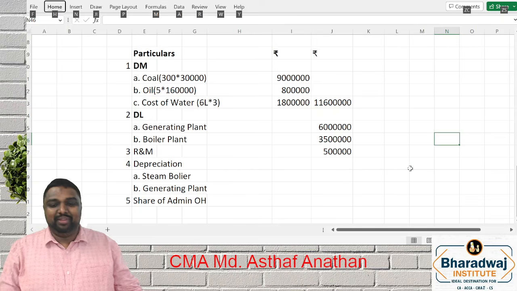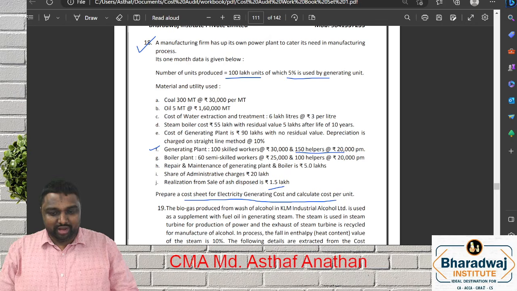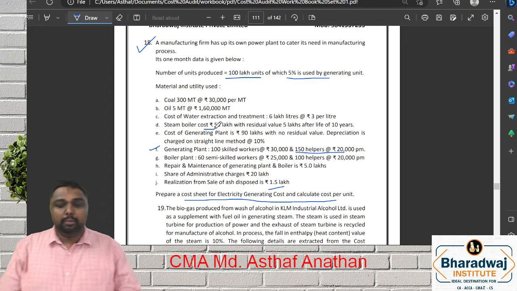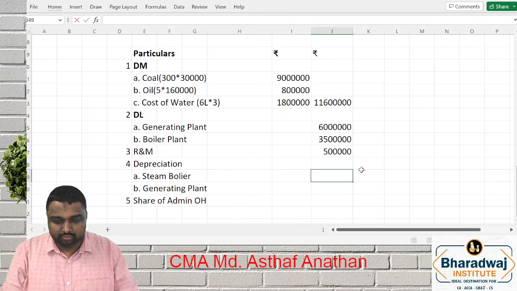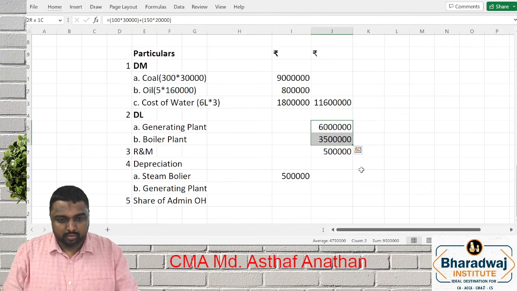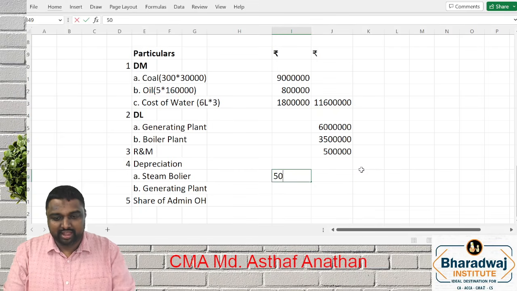Now tell me, what is the depreciation? For the steam boiler, what will be the depreciation you are going to get? 55 lakh minus 5 lakh, 50 lakh. By 10 years, you will get 5 lakh.